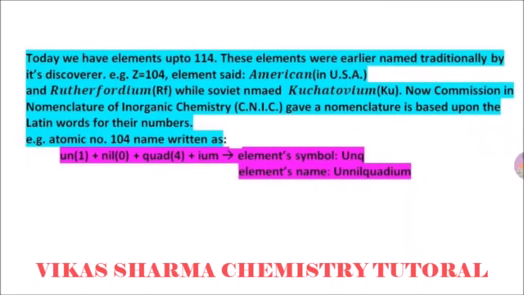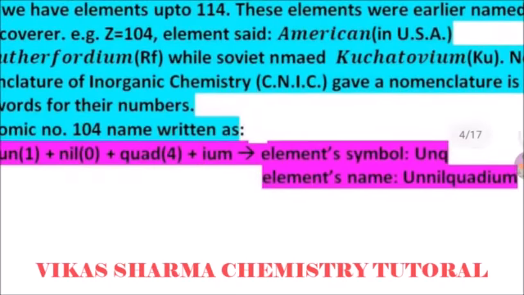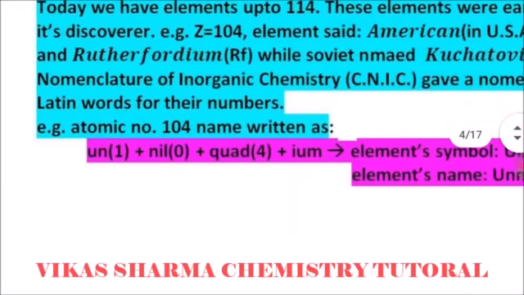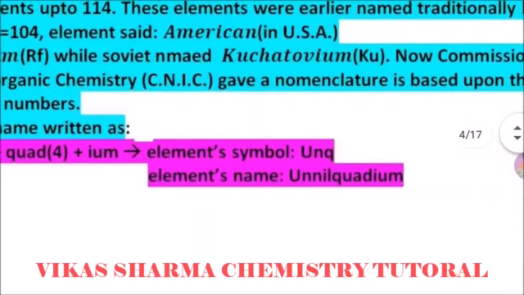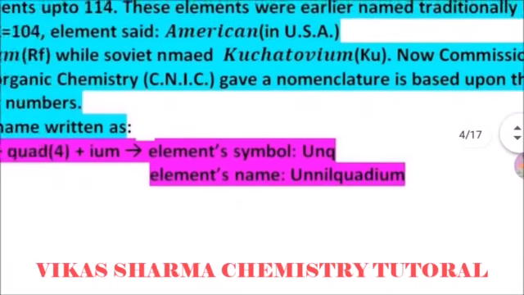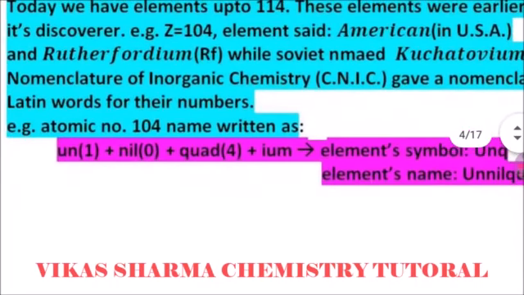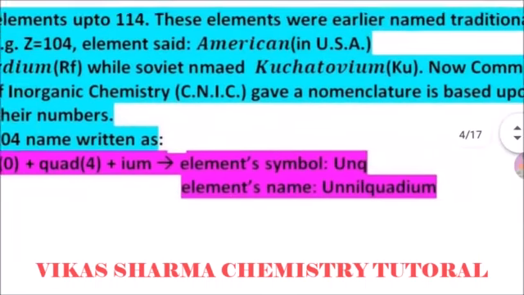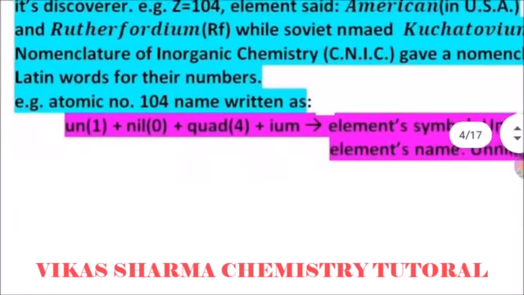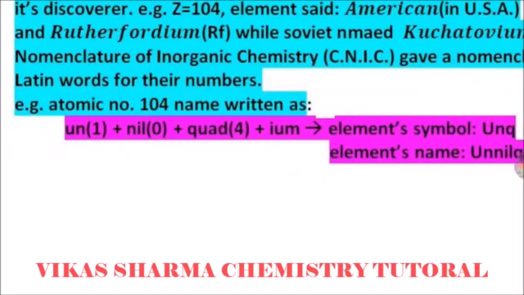For example, the element with atomic number 104 was named Rutherfordium by America, while the Soviets named it Kurchatovium. Now the Commission on Nomenclature of Inorganic Chemistry, known as CNIC, gave a nomenclature based upon the Latin words for the numbers. This is a unique system because earlier, the countries that discovered the elements named them after scientists. So for elements that are known, predicted, or discovered, the CNIC regulations apply.